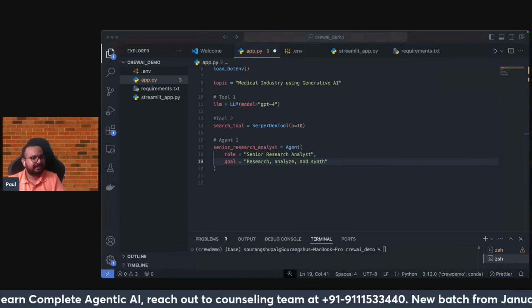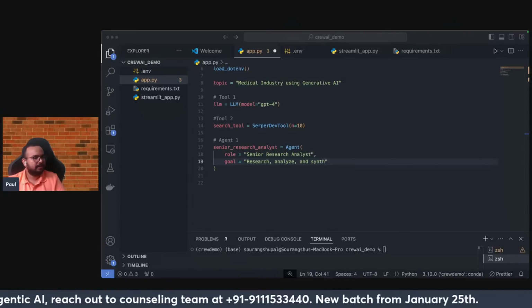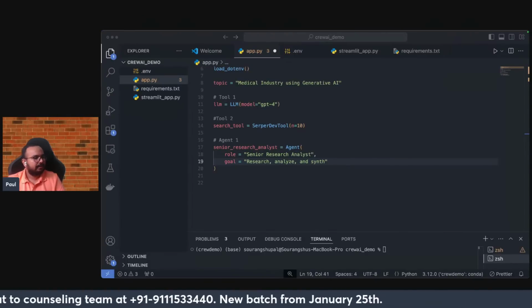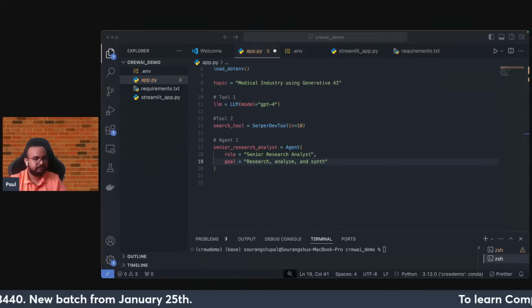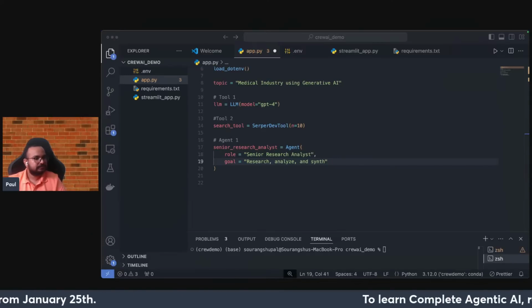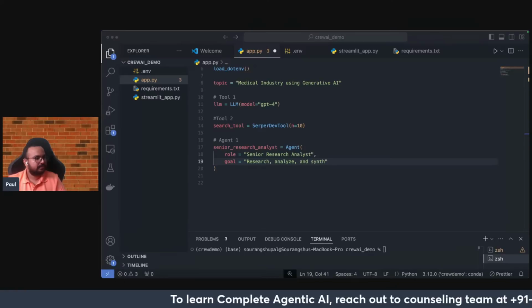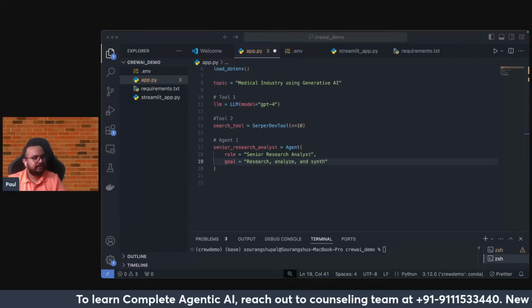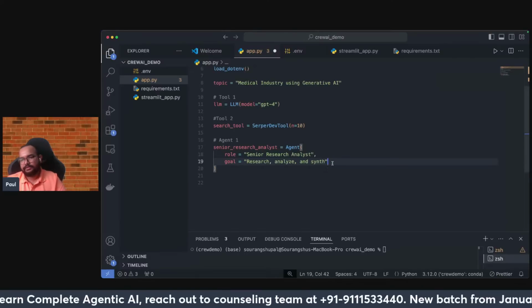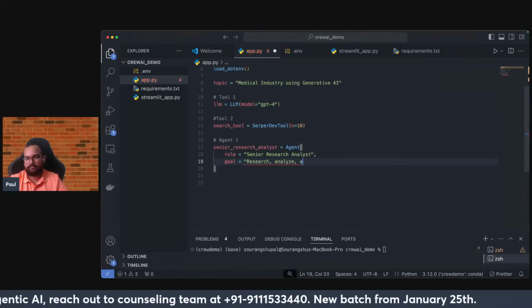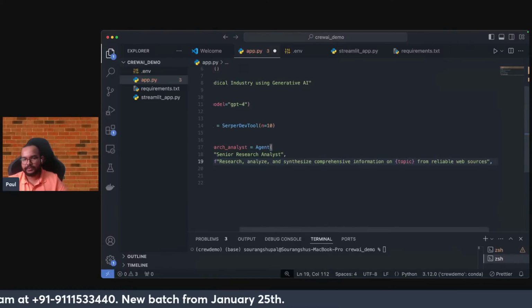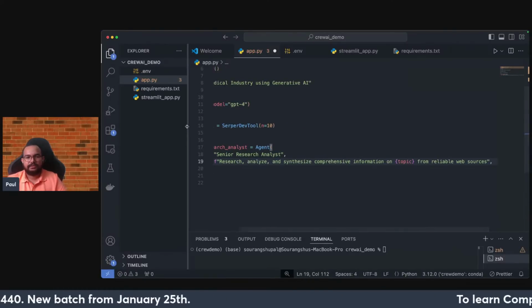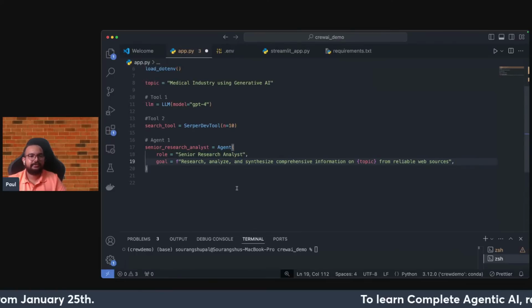So let me just take the complete sources. Just wait, I'm doing some changes here. If I make the font smaller, it will be better.